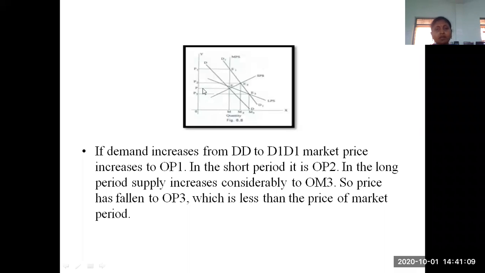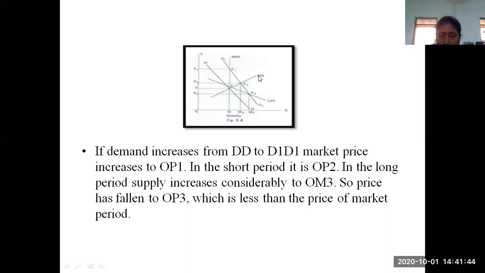See here. So the basic curves, once again, we are taking DD as the actual demand curve. Whenever the demand is increased, as it is the long period, they have sufficient time to increase the supply of the goods. So D1 is the increased demand. What supply curves do we have to take? SPS is the short period supply curve. MPS means market period supply curve. This corresponds to a very short period.